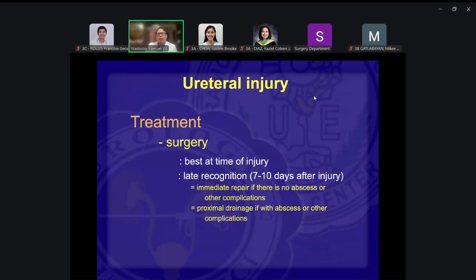Now, this is for you to know that the best time for treatment would be surgery. And of course, when there's late recognition, then your options are quite different. Immediate repair might not be possible because of the inflammation around that area. The repair would not be good. So for these cases, you might need to stabilize the patient. Just drain out the kidney by doing a nephrostomy, or if you can, put in a stent.